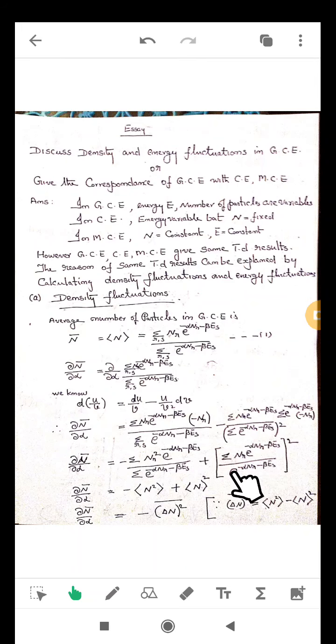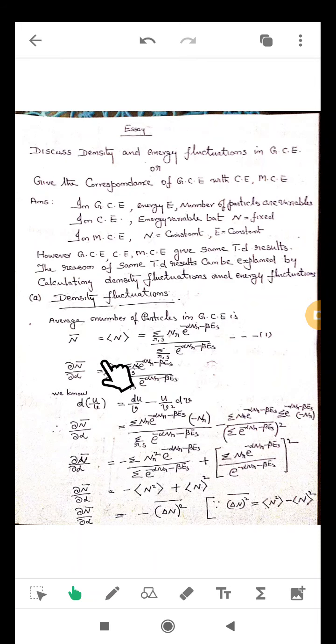In statistics, the first term can be symbolically written as minus n_r square, so expectation of n square, plus the second term n_r, so expectation of n, whole square. Use equation number 1.